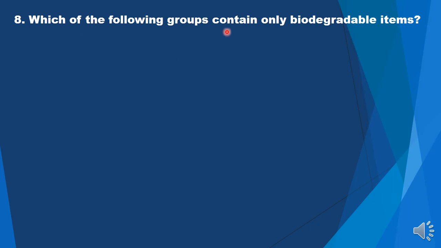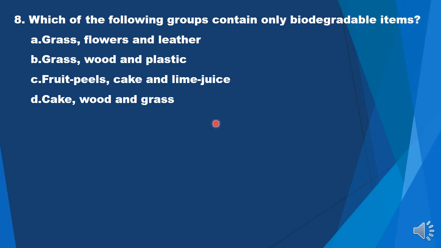Now, which of the following groups contain only biodegradable items? So this is a very easy multiple choice question. Let us look at the choices. So there are 4 choices. Look carefully, pause the video if you want to, and then choose the option. So now let us look at them. Grass, flowers, leather, all of biological origin.